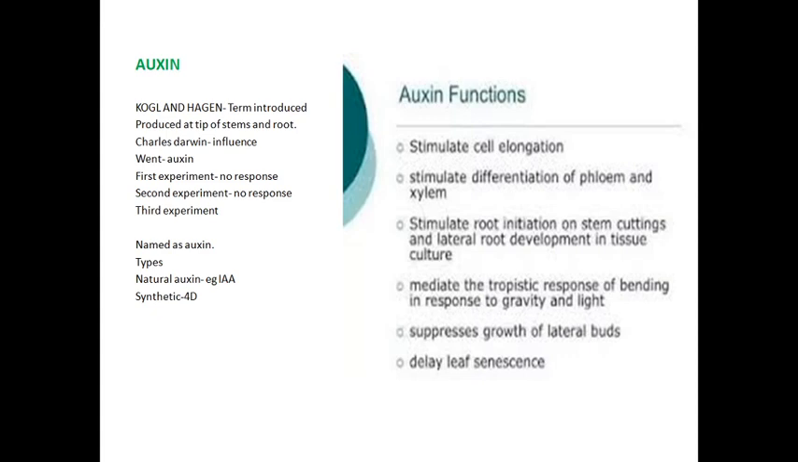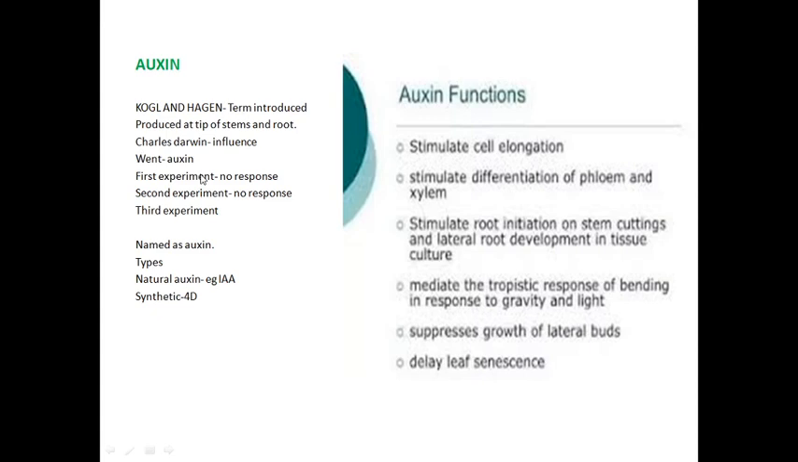It may be a root or stem. It was produced there. Next, in the year 1880, Charles Darwin found that some influence occurs in the tip. That influence is responsible for the growth of the plant, like that they assumed. But Charles Darwin didn't say this is called auxin. Next, Frits Went, who belongs to the Dutch biologists, explained that the influence was called auxin by one experiment.